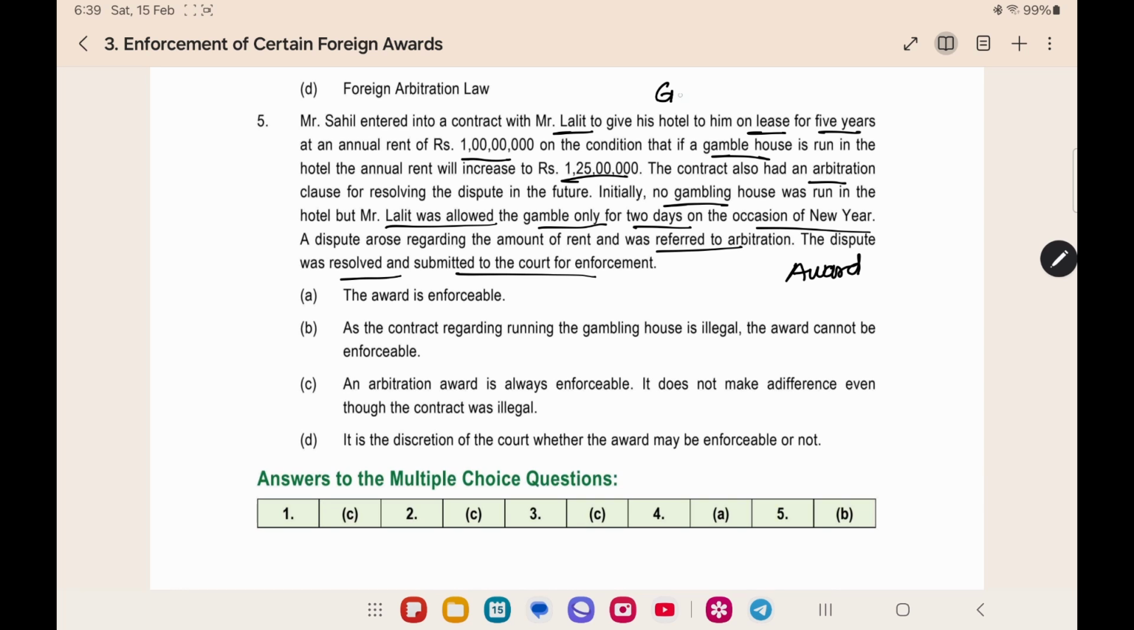Here, running a gambling house is an illegal activity. If you do not know, you can get aware of it. It is also given in the options. Since the gambling house is illegal, for an illegal contract you cannot get enforcement of a foreign award. So, as the contract regarding the gambling house is illegal, the award cannot be enforceable. This is the answer here. For an illegal contract, you cannot get an arbitral award enforced.